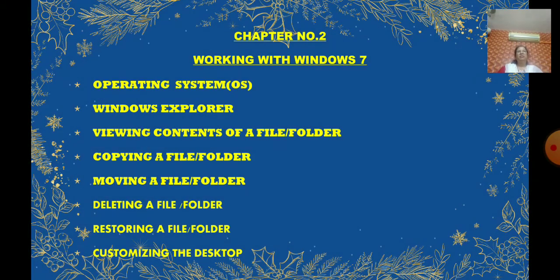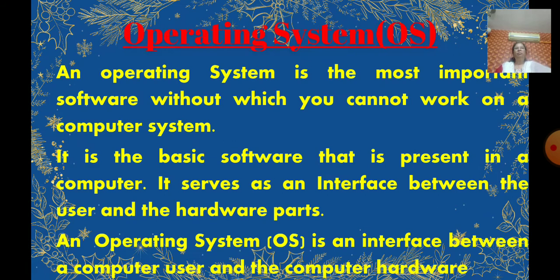So we will start with chapter number 2, that is working with Windows 7. So all of you know what is Windows 7? Windows 7 is an operating system. So what is an operating system? The operating system is the most important software, without which you cannot work on a computer system, right?